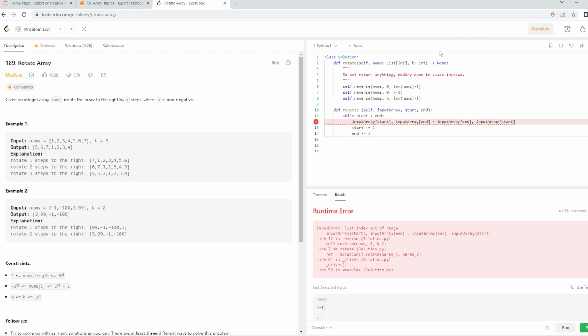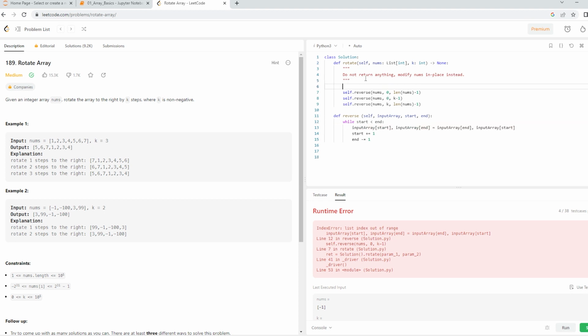The reason is, if this k is a very big value, in such a scenario we'll get a wrong output. So for that, we will have to find the modulus of it with the length of the array. If the k value is very big, how will you tackle it? Running into an error is not permissible, so you have to tackle all the base cases.